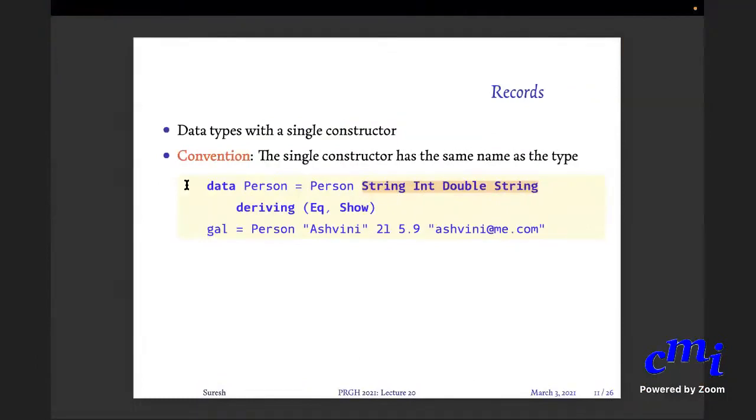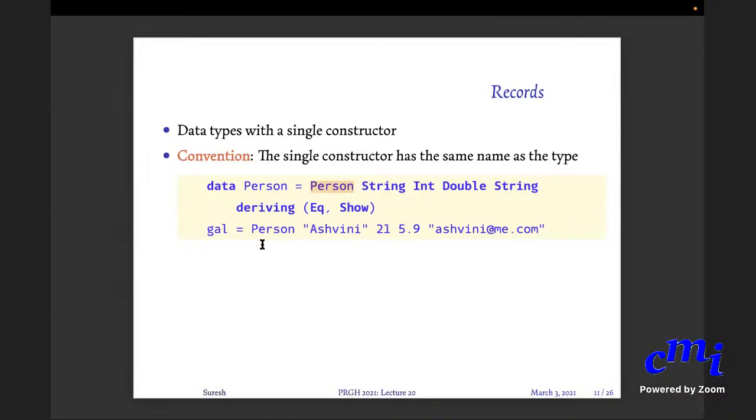Okay, so records, you will have a single constructor. And whenever you have a single constructor, the type name and the constructor name are the same. Okay, it is not mandatory, it is convention. Typically when you have a data type with a single constructor, you always keep the type name and the constructor name the same. Not that Haskell enforces this, but it's convention.